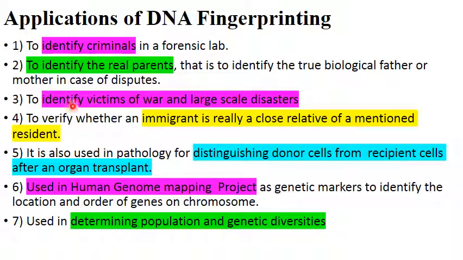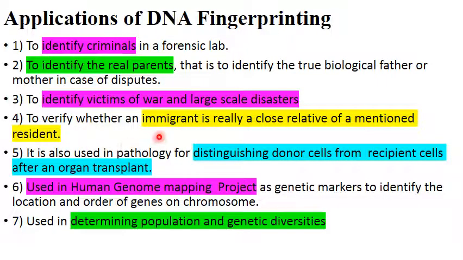Now to identify victims of war and large scale disasters, like the tsunami some time back in the south where children got separated from their parents, and many parents used to come and claim any child that was there. How to solve this dispute? By DNA fingerprinting.